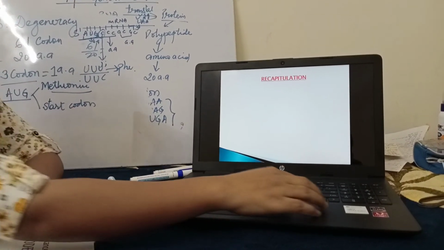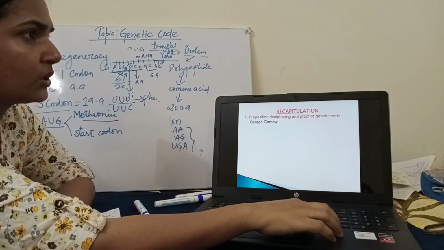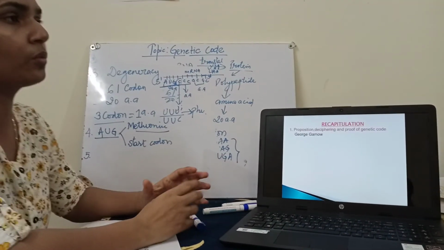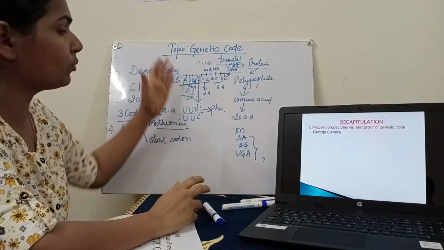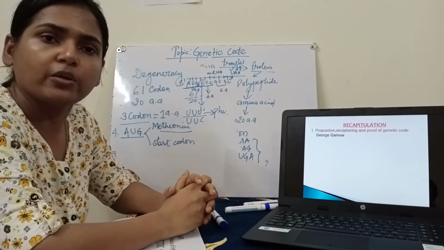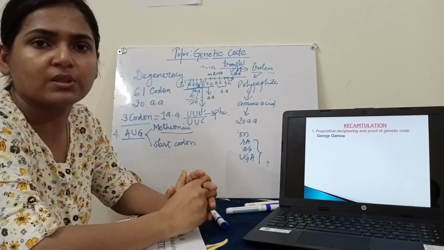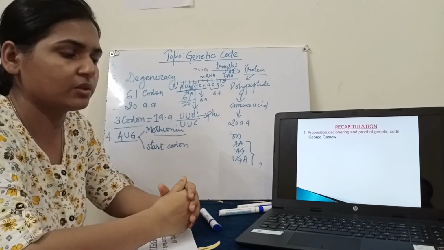So this is about the genetic code. We have studied how it was discovered and how it was experimentally proved, and then what are the salient features. Thank you very much. In the next class we will study our next topic, that is translation. Thank you.